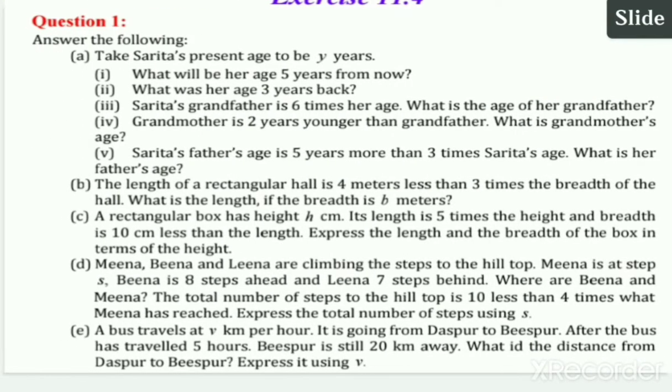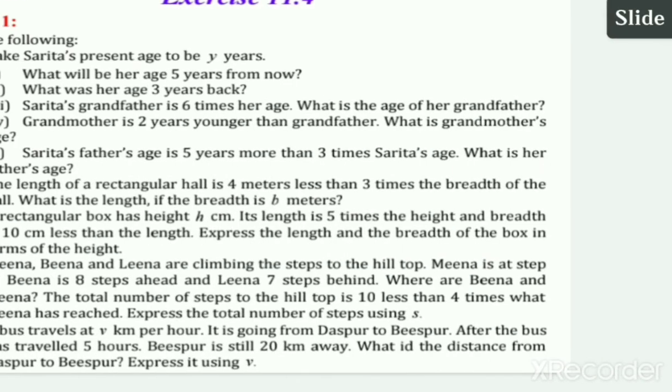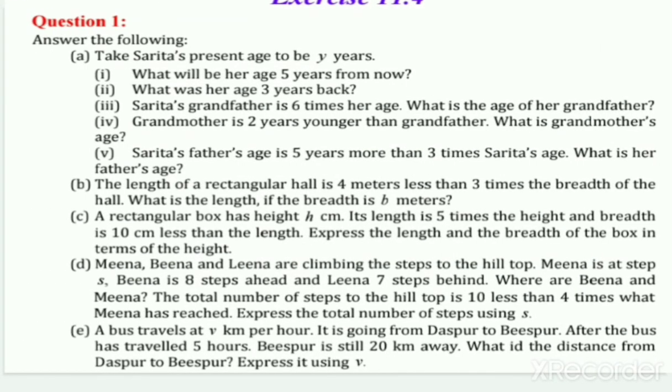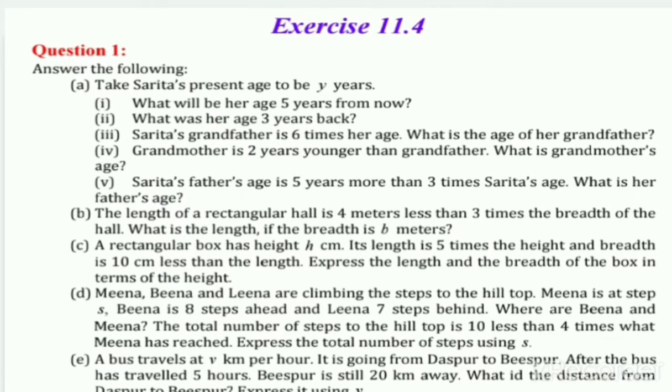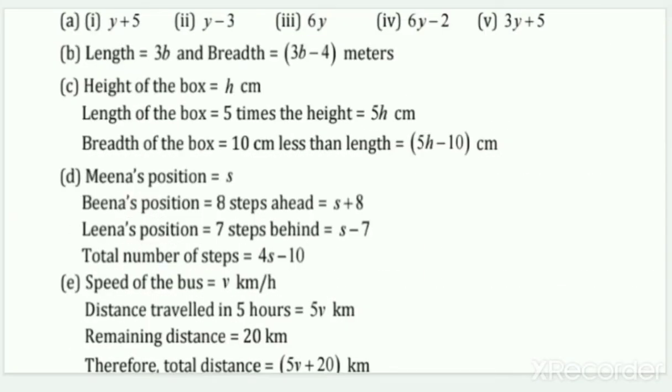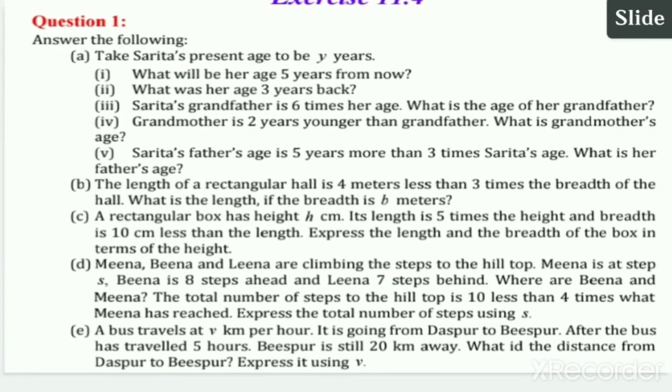We have taken the breadth as b, and the length of the rectangular hall is 4 meters less than 3 times the breadth. So the length will be 3b, and 4 meters less, so it will be 3b minus 4, because 3b is the 3 times breadth given to us.